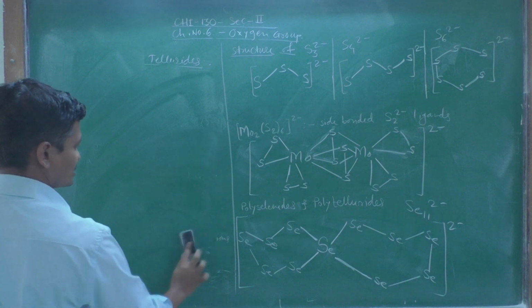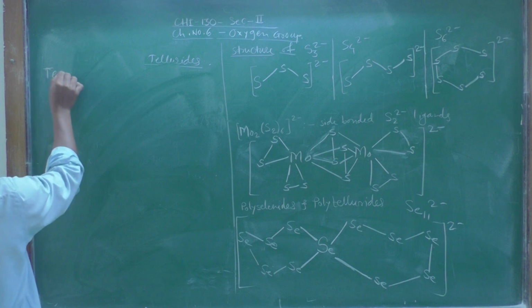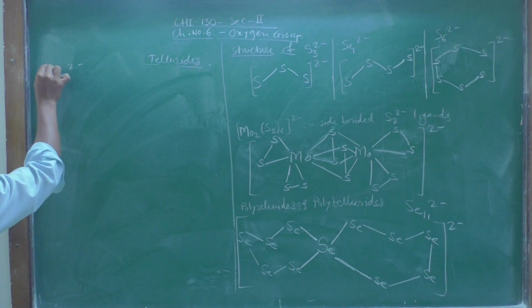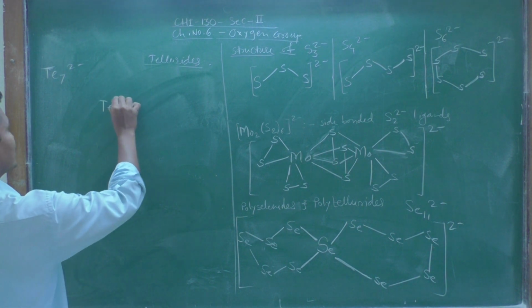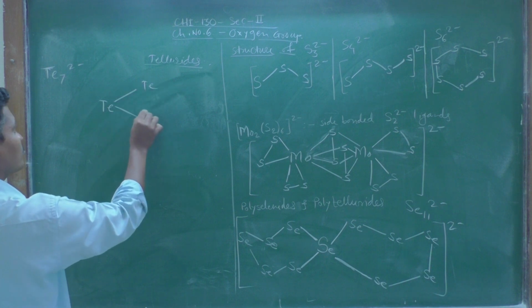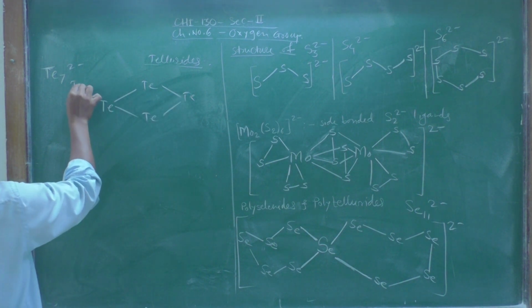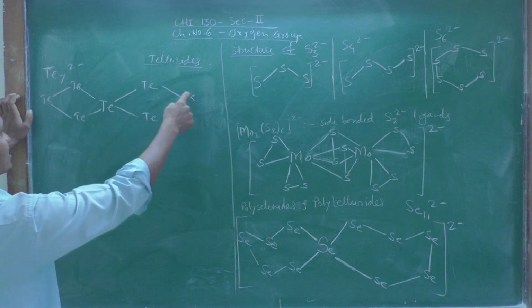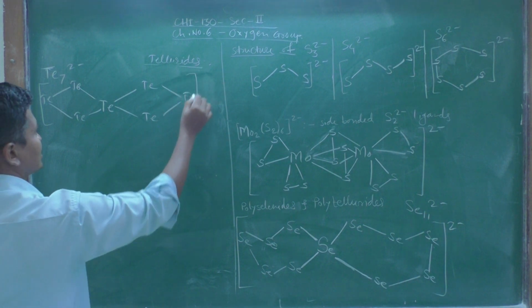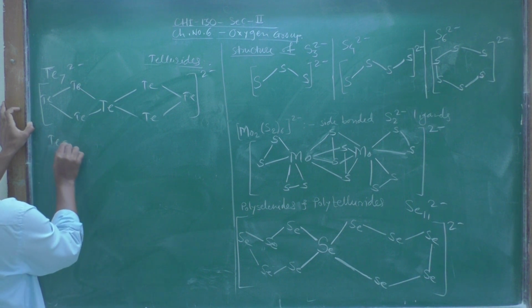polytelluride ions. For example, the example is Te7 2 minus. Okay, this Te7 2 minus is like that, central tellurium, one, two, three, four. So remaining three are like this, 1, 2, 3, 4, 5, 6, 7, and the resultant charge is 2 minus, Te7 2 minus. Then the next one is Te8 2 minus.